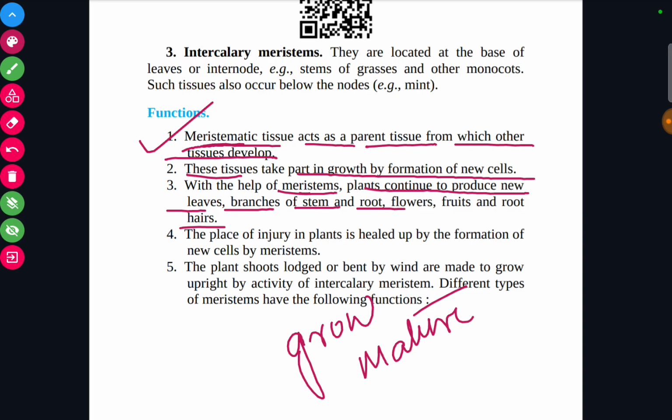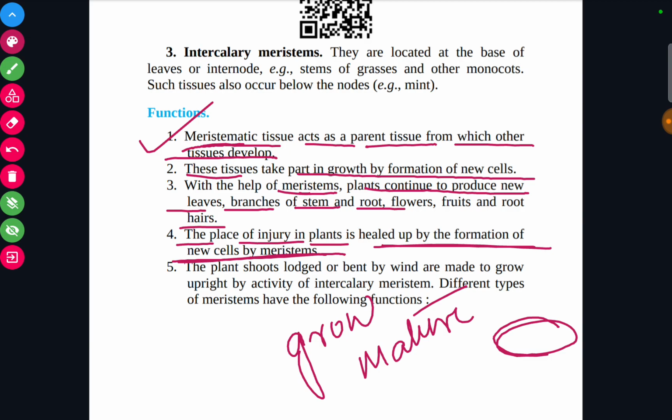Some help in the lengthwise growth of the root and the shoot portion. Some help in increasing the girth of the plant. Some help in increasing the nodes and internodes. The place of injury in the plant is healed by the formation of new cells by meristem. So whenever a plant gets injured, new cells are formed after some time.